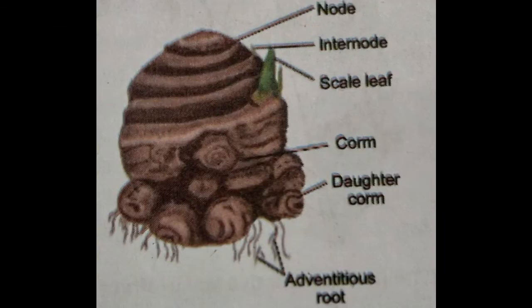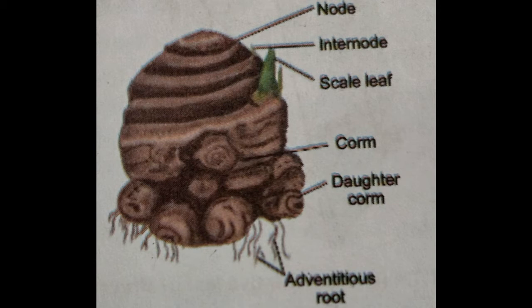This is the corm of colocasia. It is also present underground, and this corm is normally a vegetative propagule for this plant because new plants develop from this corm.